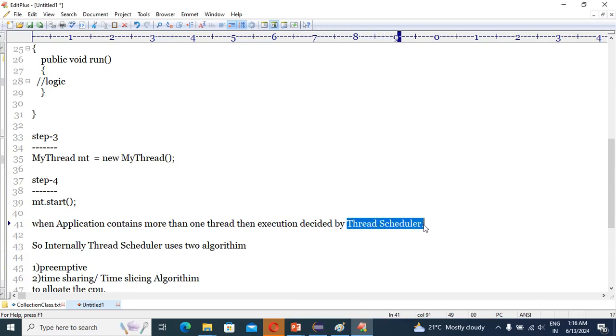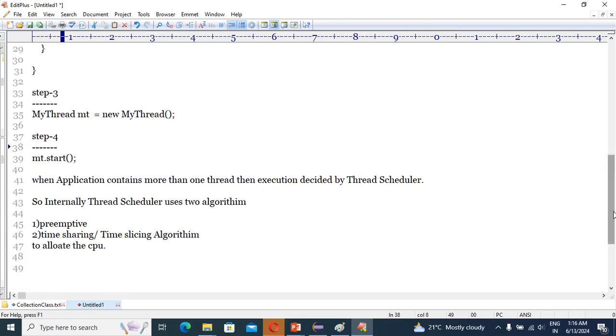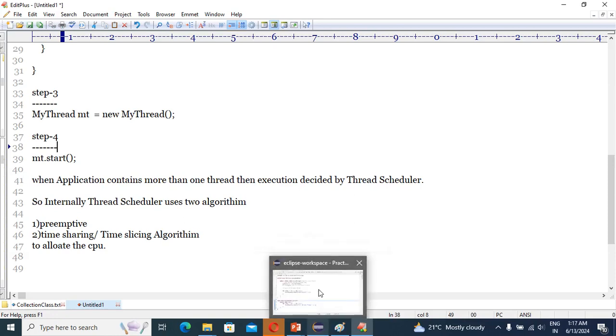We are not deciding it. And the thread scheduler internally uses two types of algorithm: the preemptive algorithm and second, time sharing or time slicing, to allocate the CPU.